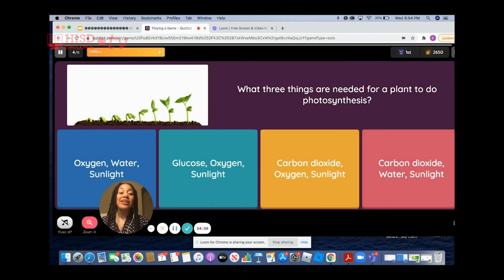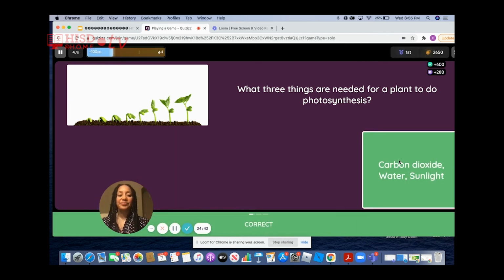What 3 things are needed for a plant to do photosynthesis? Yes, we need sunlight, but what else? Oh, you're right. We need carbon dioxide. But what is number 3? Oh, water. Absolutely. So the 3 things that a plant needs for photosynthesis are water, carbon dioxide, and sunlight.